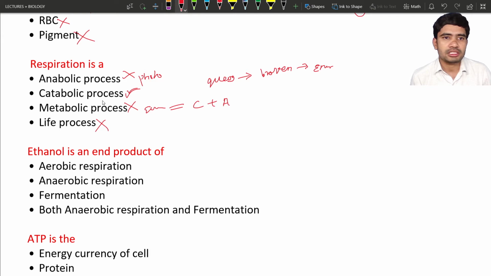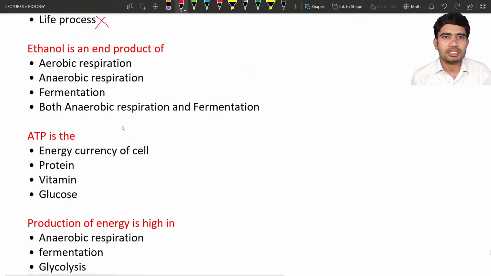Okay, so next, ethanol. Ethanol is the end product of... Ethanol is nothing but ethyl alcohol. So how is this ethanol produced? First is aerobic respiration. It is not the perfect answer. Why? Because aerobic respiration produces more energy, so it is not the perfect answer.